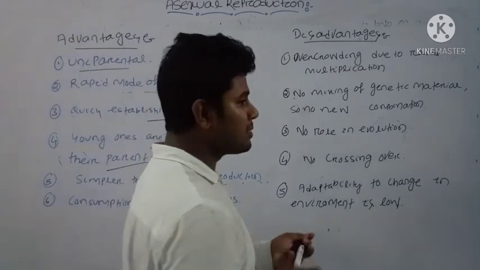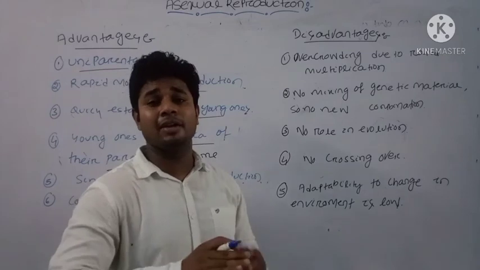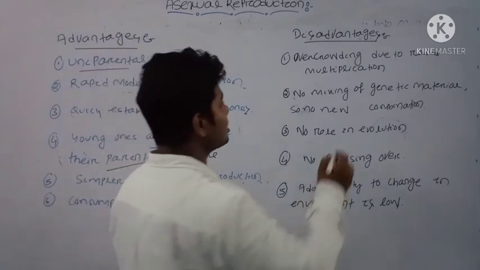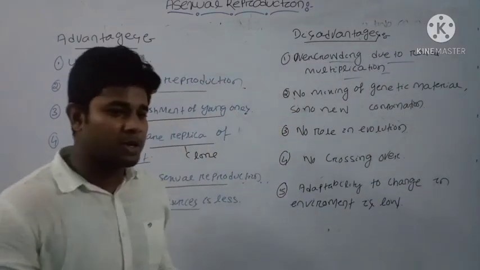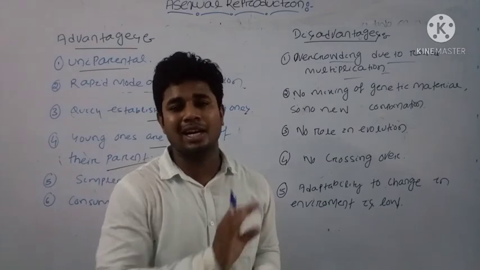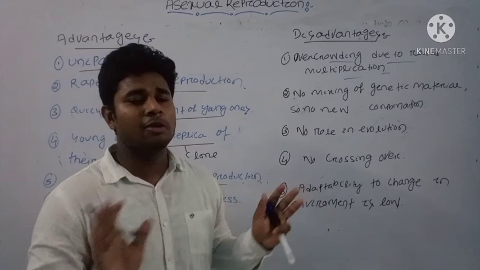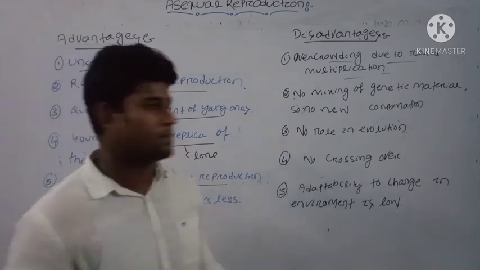Because individuals are produced in a rapid mode, there is overcrowding due to rapid multiplication. In a small period of time, if that organism is not needed, it will multiply rapidly, fill up the habitat, and consume all of the resources in that habitat.